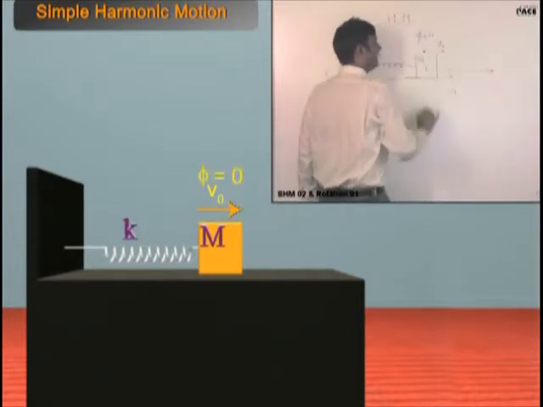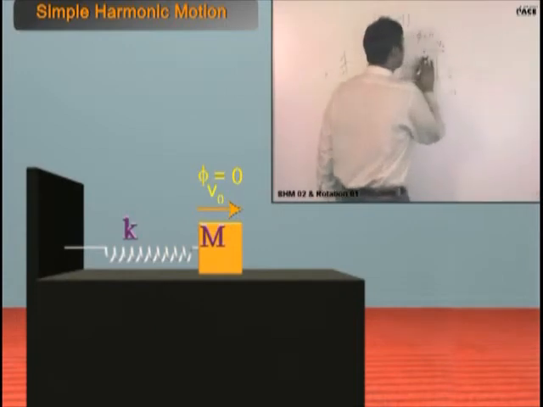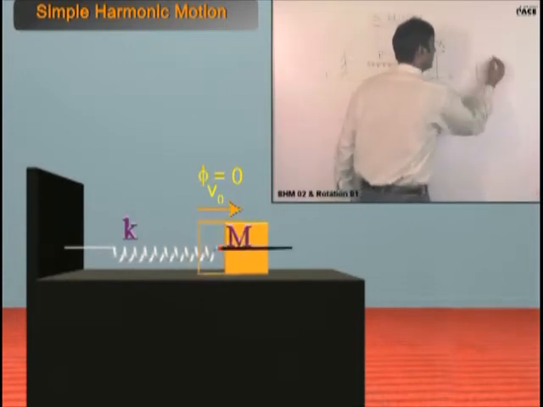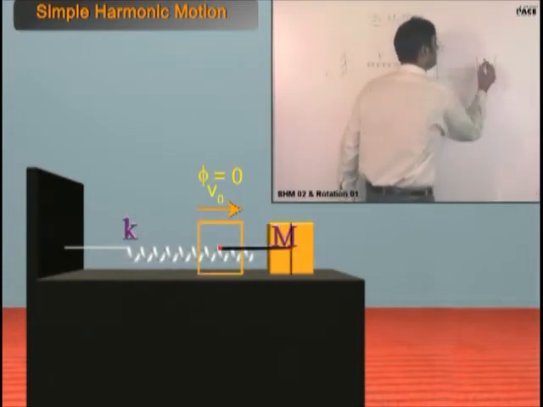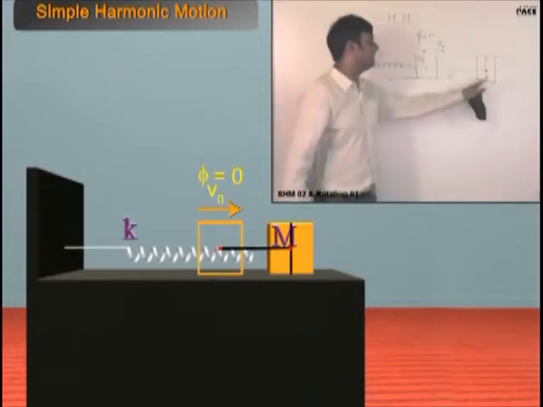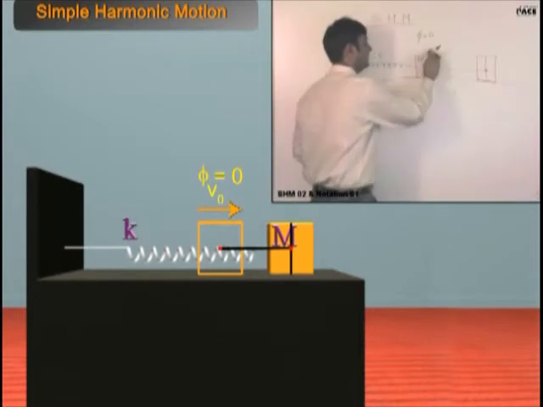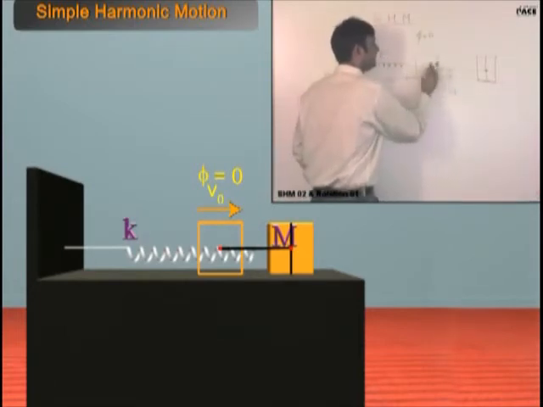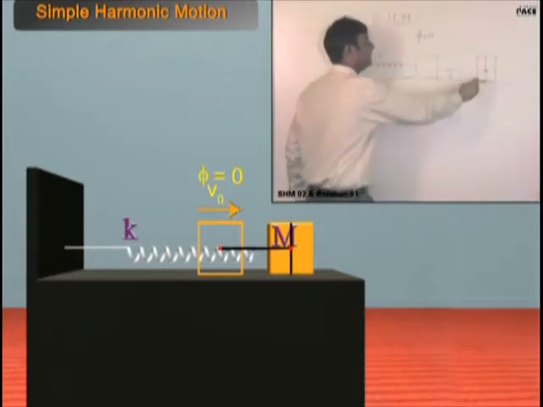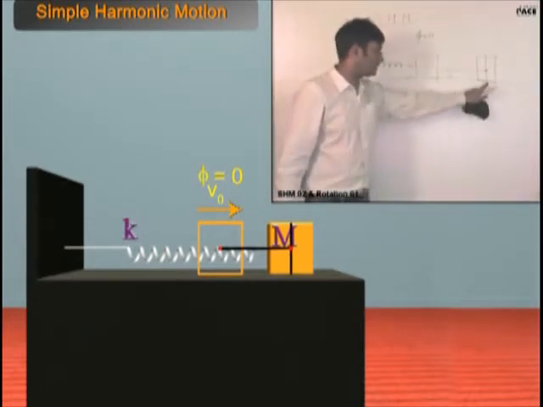If I ask you, suppose instead of leaving the body from here, I left the body from the extreme position. Please tell me, what will be the initial phase if I leave it from here? At rest. Tell me. The body is stretched and left from here. What is the initial phase?